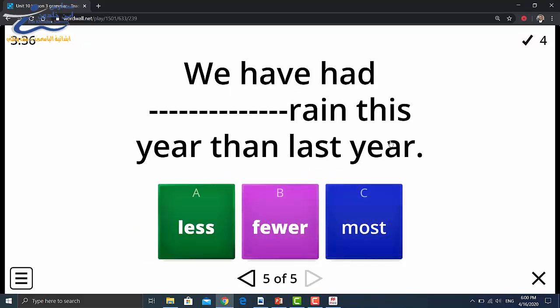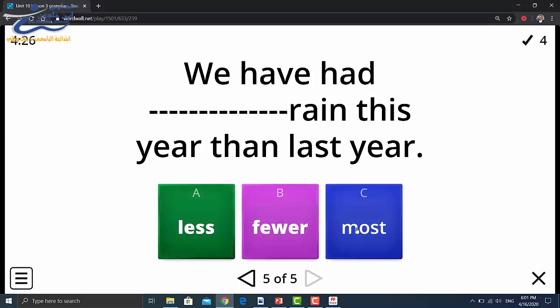Let's move to the last one. We have had rain this year than last year. We are going to choose from less, fewer, and most. Remember, rain is an uncountable noun. And we have than.